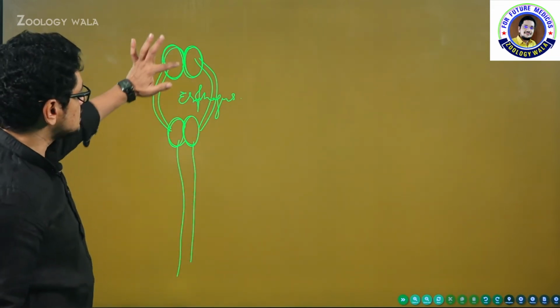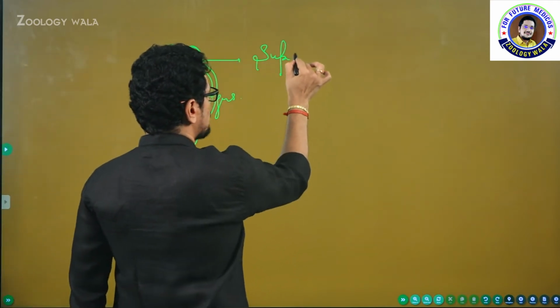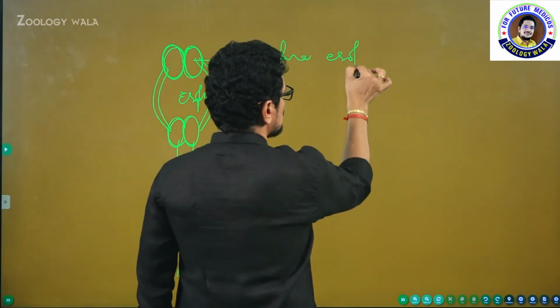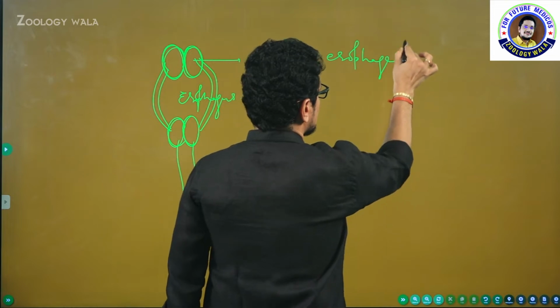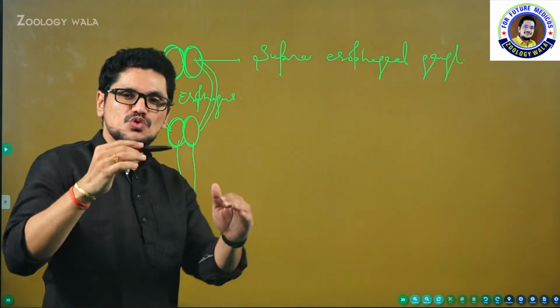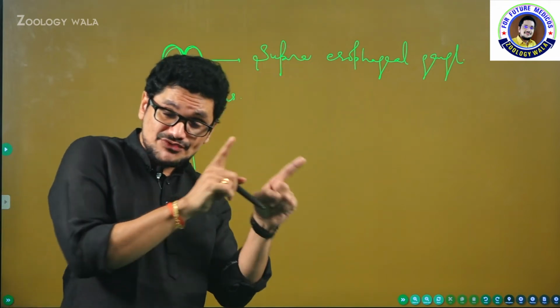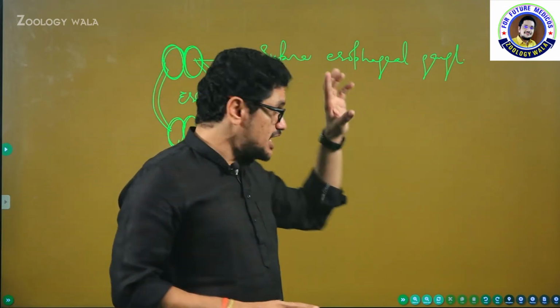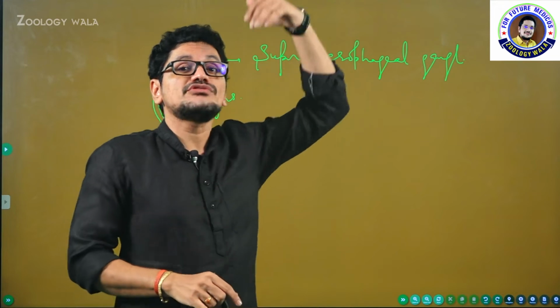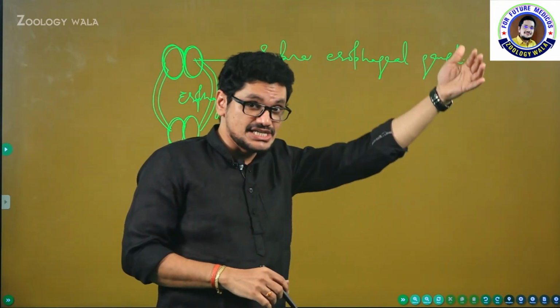So esophagus, just above the esophagus, there is a ganglia called supraesophageal ganglion. Supra means above. Above the esophagus, there is a ganglion. If it is earthworm, the same ganglion is present above the pharynx. So in case of earthworm, we have to use the word suprapharyngeal ganglion.